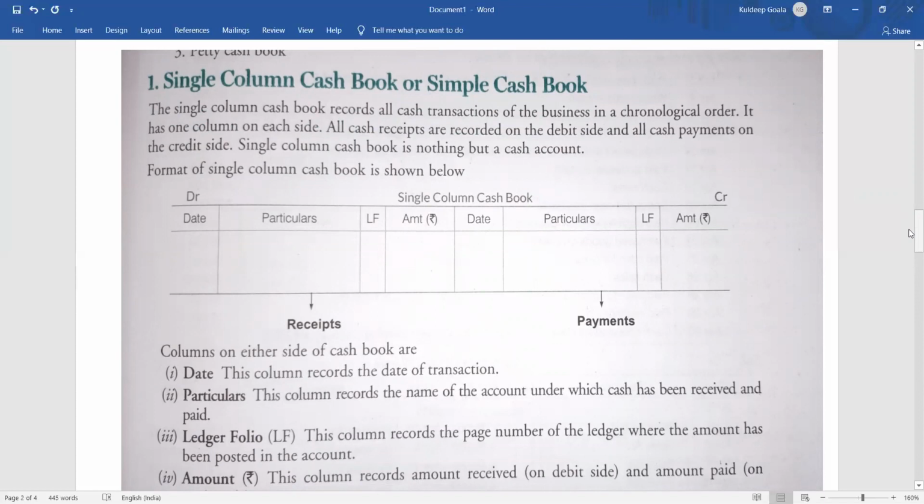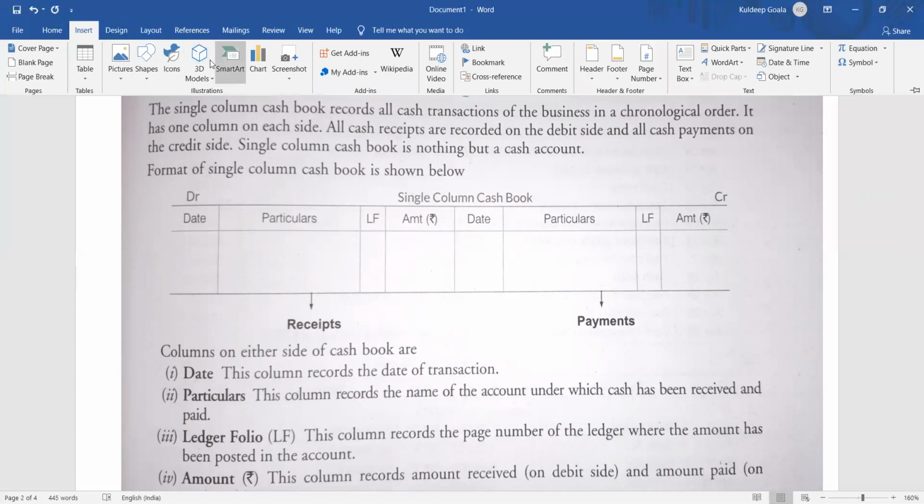So what is the meaning of single column? As I already told you, single column means 1 amount column. Here only 1 amount column will be there. So it will look like this. The cash book format is like this, of T-shape. Debit side will be there, credit side will be there. There will be date, there will be particulars, and voucher number will be there, which has been skipped here. I'll just put it up here. So remember that there will be a voucher number also that has been just skipped out.